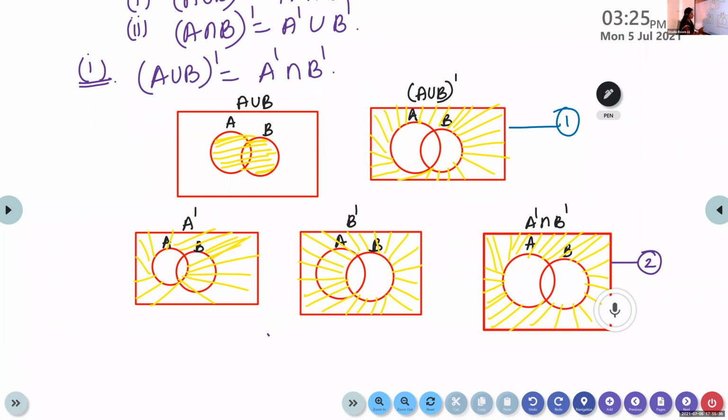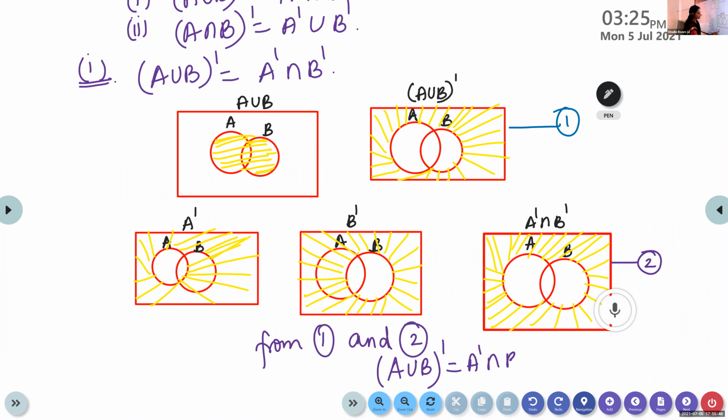So from 1 and 2, we get A union B the whole dash is equal to A dash intersection B dash. Hence proved. We proved this by using Venn diagram. Is it okay, children? Is it okay?